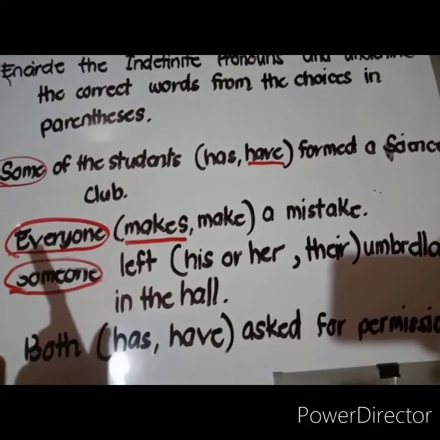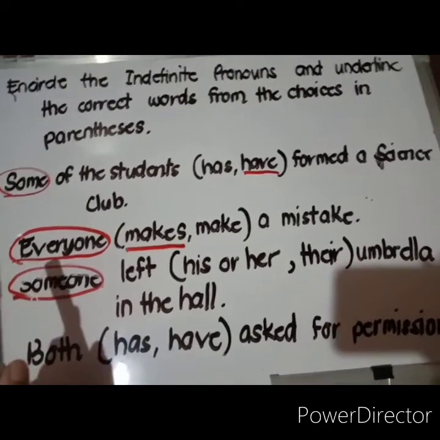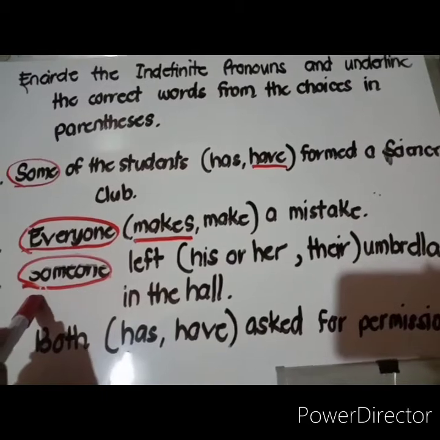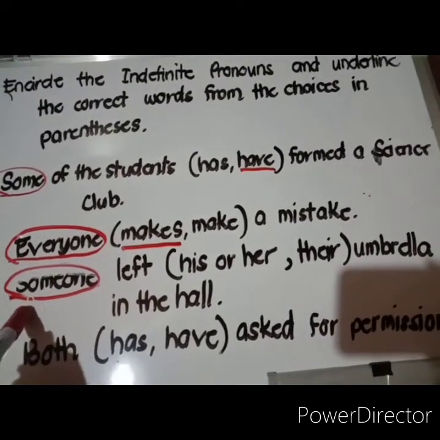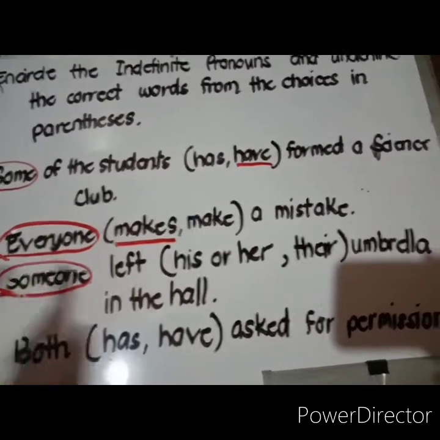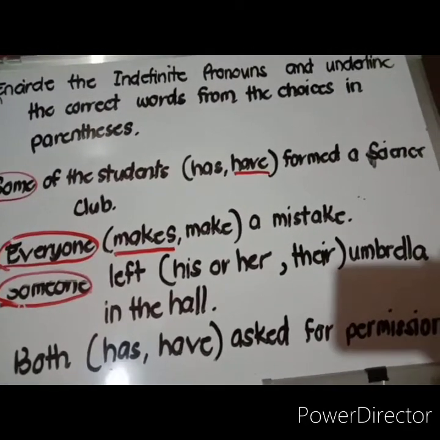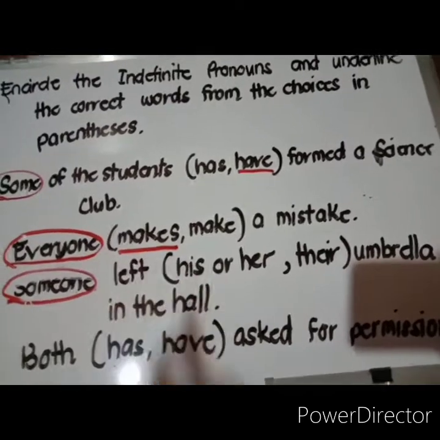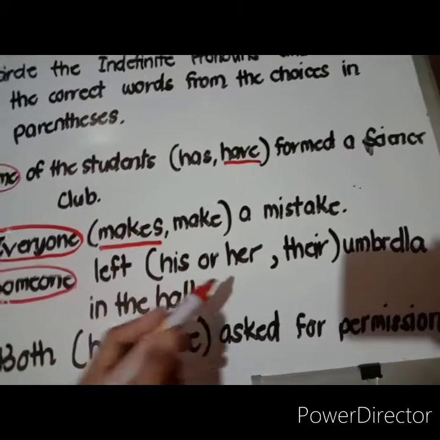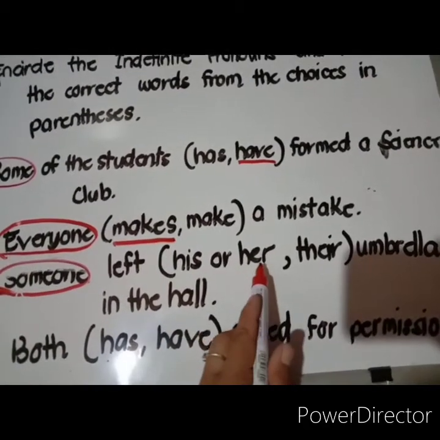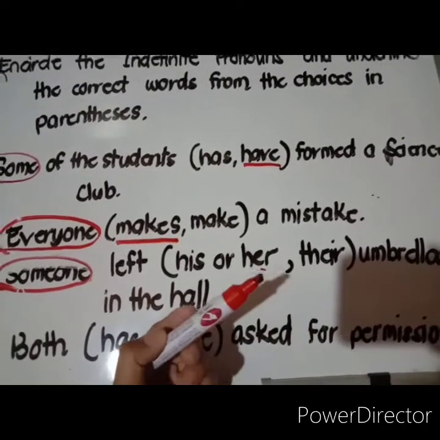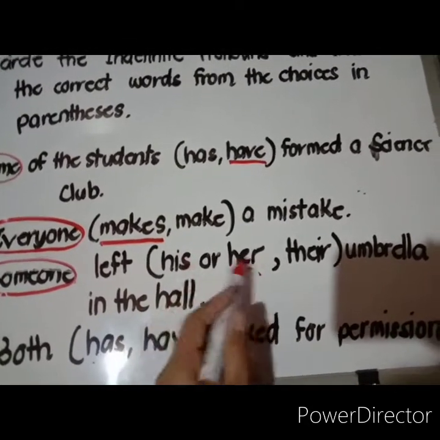Make sure that it agrees with the number of the indefinite pronoun that we have. Someone is always singular, so we are to choose his or her, right? So here, it's clear enough that this is a singular possessive pronoun. Either his or her.